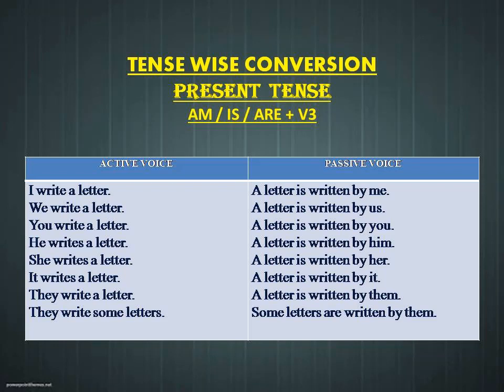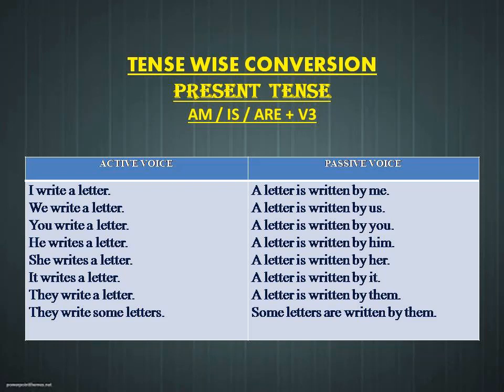So a letter, what is the verb given over here? It is in present form. Write is in present form. So if it is in present form, then we have to add is plus V3. So write becomes is plus written. So a letter is written by me. Similarly, for other sentences also, check out the fifth one.